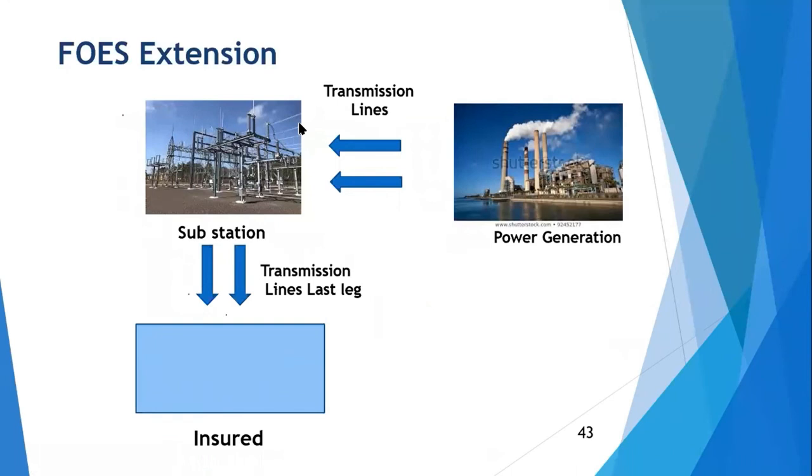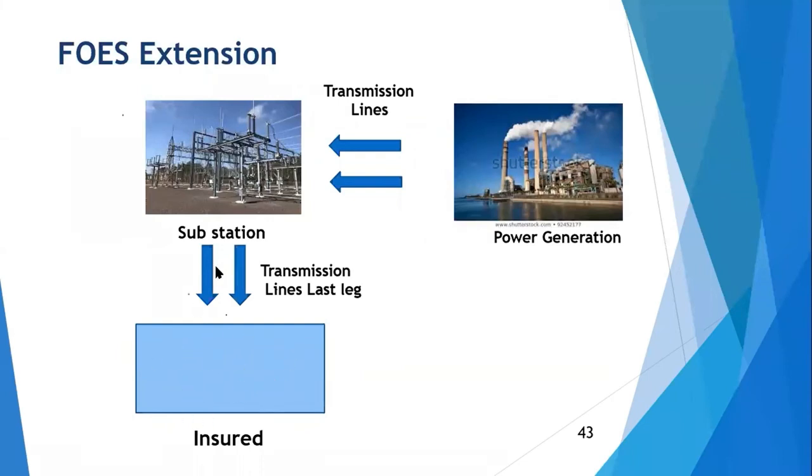Okay. Lot of disturbance. Now you see this diagram, so you will understand. Failure of electricity. Here is the powerhouse. Powerhouse is supplying power to the substation. From the substation, it is going to the insured's premises. Now insured has taken this policy.